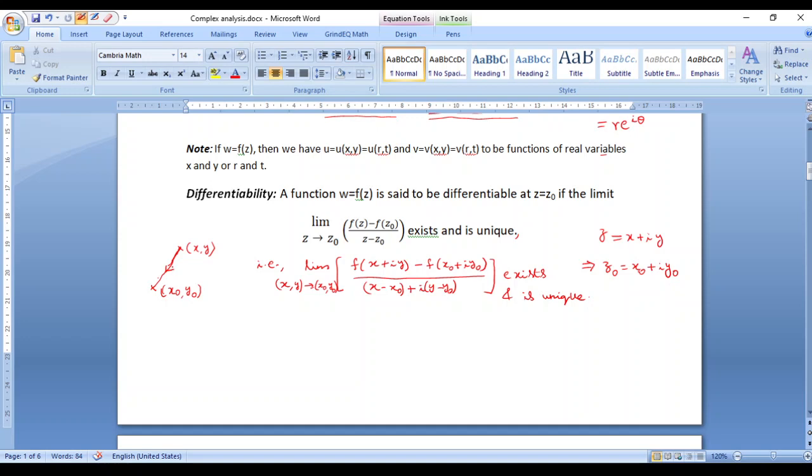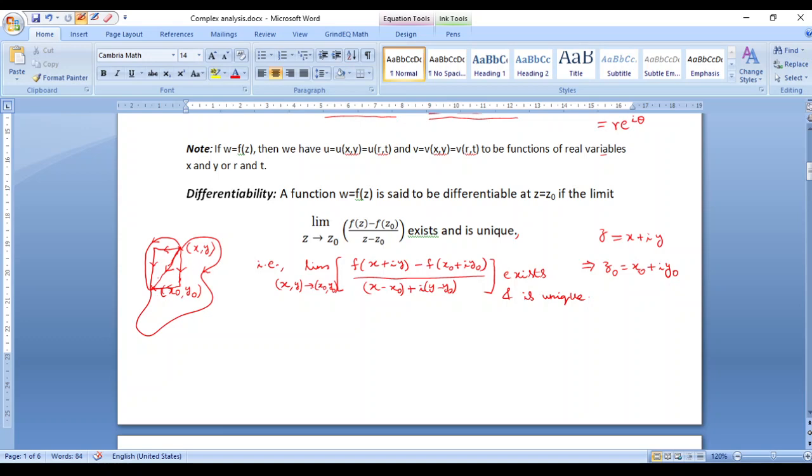When you are finding the limiting value of this function, this is unique. It means that it is the same irrespective of the path through which (x, y) approaches (x naught, y naught). That's what it means when z approaches z naught. So because there are infinite paths through which (x, y) can approach (x naught, y naught), the value of the limit is supposed to be the same irrespective of the path. Correspondingly, there are infinitely many limits that are supposed to be there, and if all such limits give you the same value, only then we say that the limit exists.